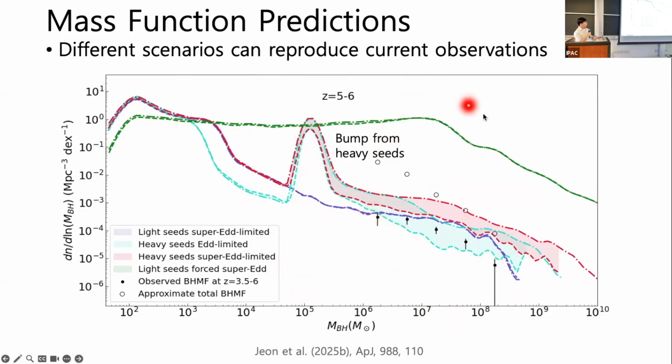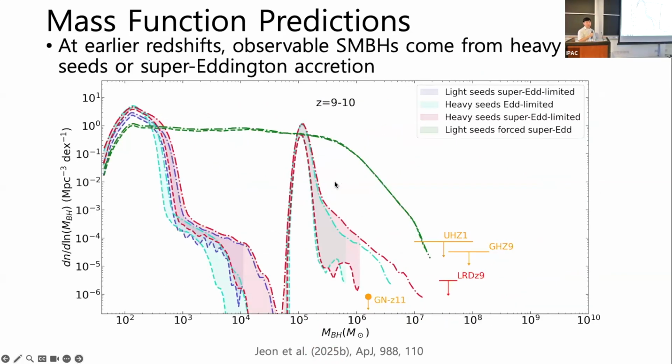This green line here is an extreme model where we enforce that every black hole in the universe accretes at super-Eddington rates continuously. This isn't realistic, but we needed this model when you go to higher redshifts. So this is the same black hole mass function, but at redshift 9 to 10, or like 500 million years after the Big Bang, so much closer to the period of the initial seed formation.